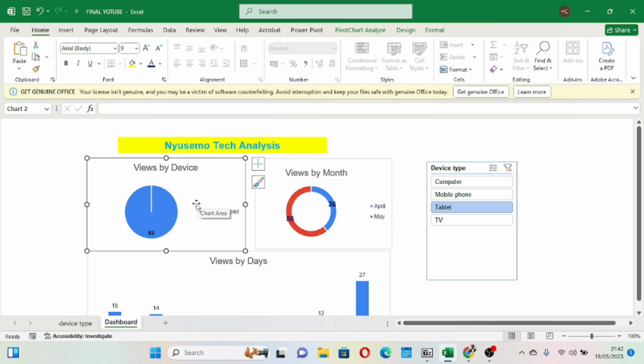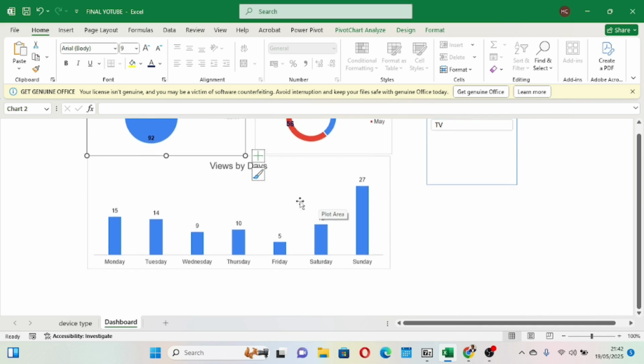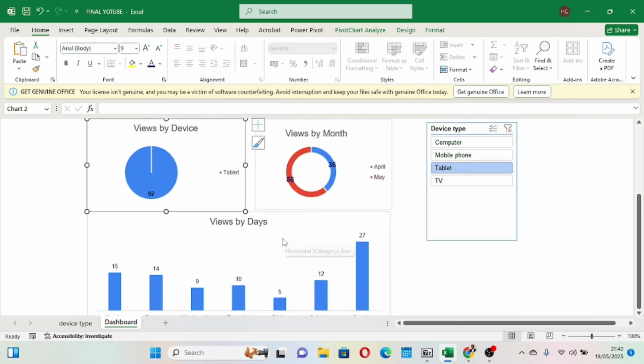Because now it's not really giving us the insight that we need from here. But still, it is very okay because we have the total of the tablet and it tells us how this total has been separated within the months and how it has been separated within the days.